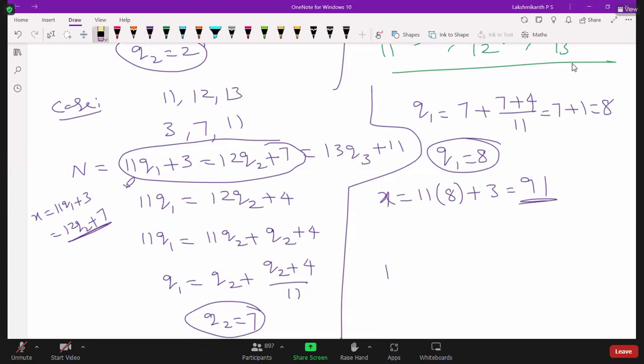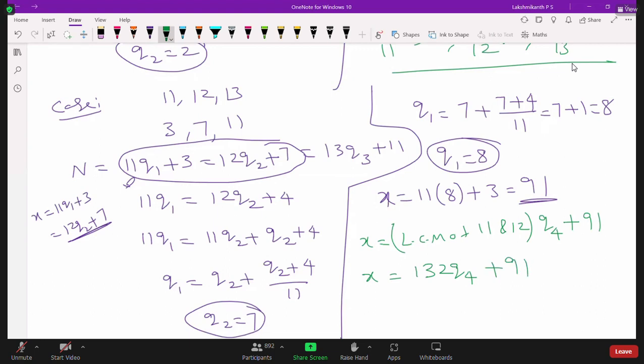So now what we do here is, we need to check for the next number. So how to write x values? LCM of 11 and 12 times Q4 plus 91. These are the values. What is the LCM of 11 and 12? Is it 132? So 132 Q4 plus 91, right? Now these values you should equate to the third condition, because this 91 will satisfy only the first two conditions.